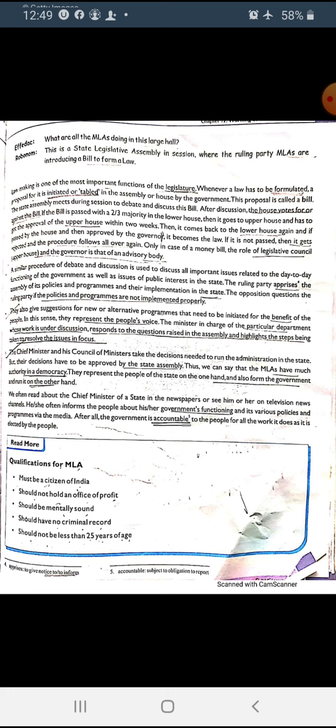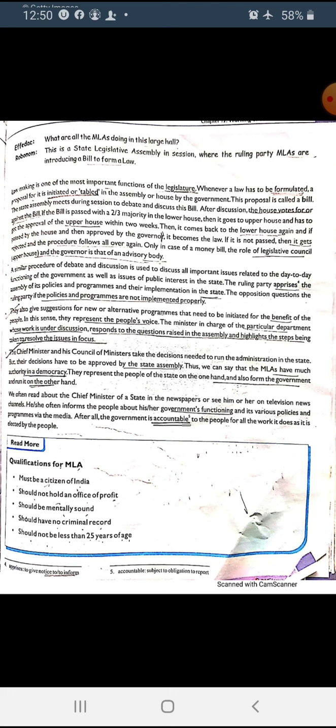In a money bill, all the powers belong to the legislative assembly. The legislative council and governor are only an advisory body in the money bill. They give suggestions only, advise only, but they will not take any decision. So this is the difference between an ordinary bill and a money bill.